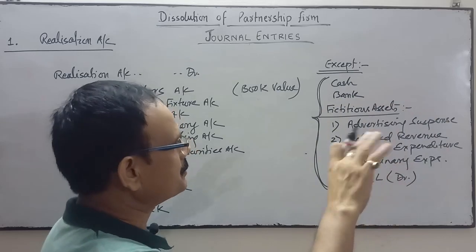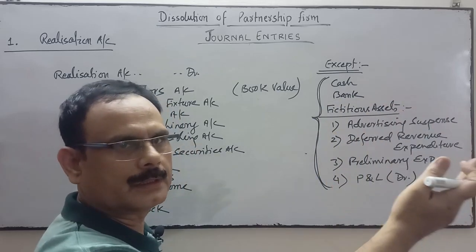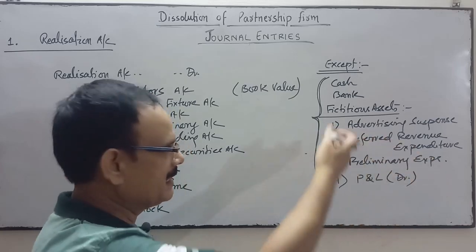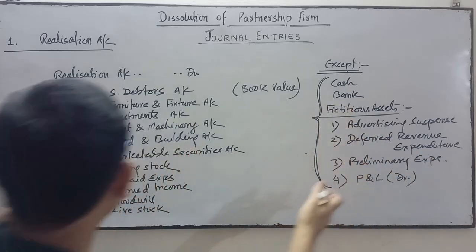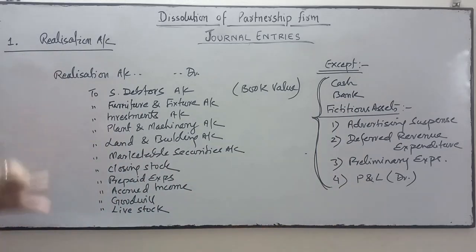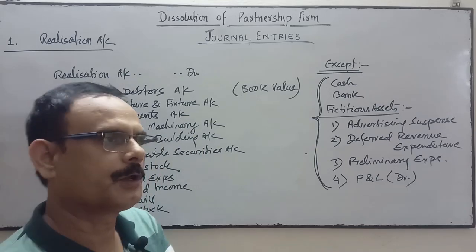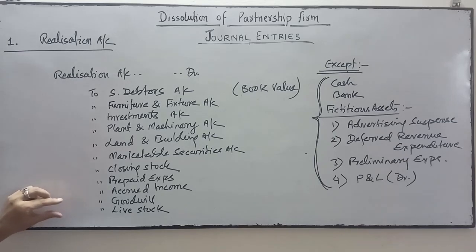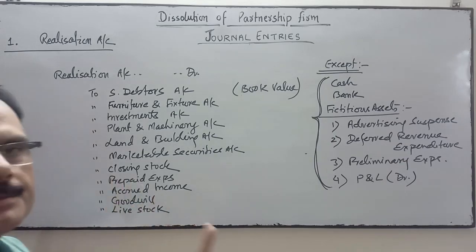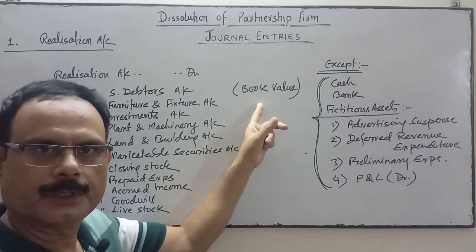As the firm is dissolved, these assets are not going to be sold. These cannot be converted into cash. So these will not be transferred to the realization account debit side, and cash and bank is already in cash form. So which will be transferred to the debit side of realization account? Those assets which can be converted into cash, at their book value. Is it clear?